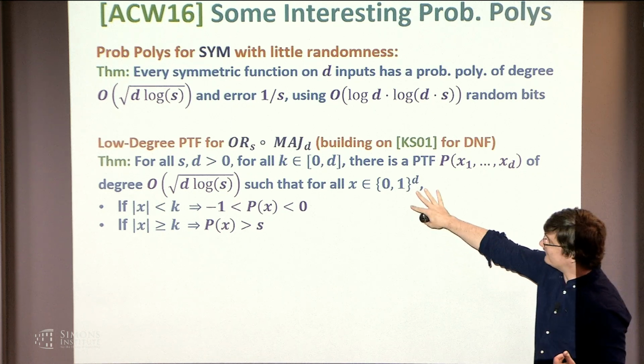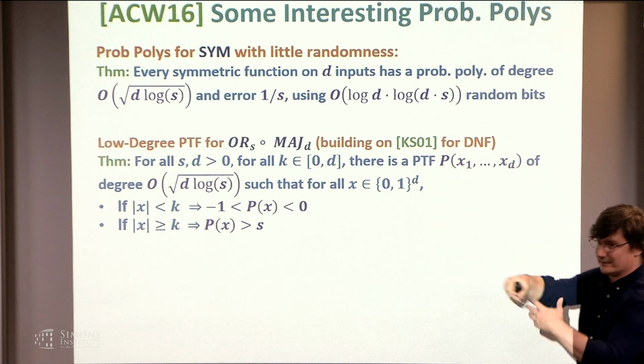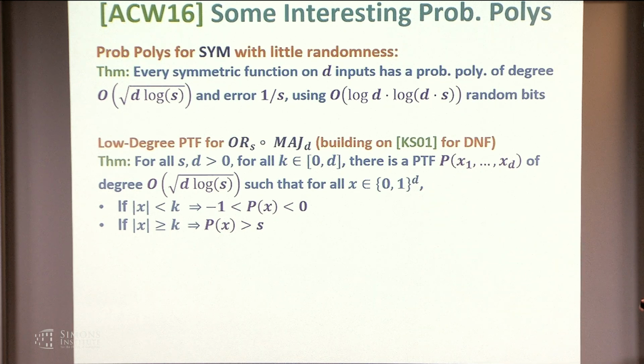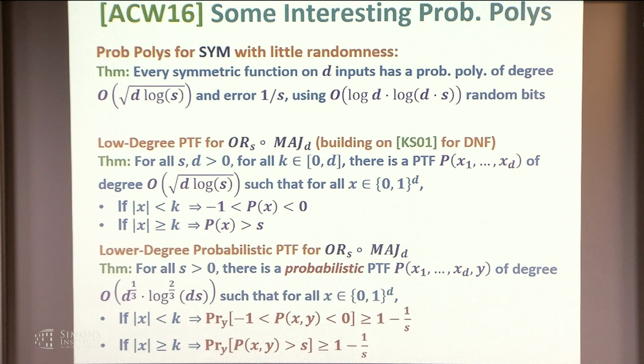Okay? So given this kind of thing, you can just take a sum of s copies of such a thing and implement an OR function. So this thing is kind of implementing a majority, in fact, a threshold for k for any k. Taking a sum of them, you can get an OR of it.